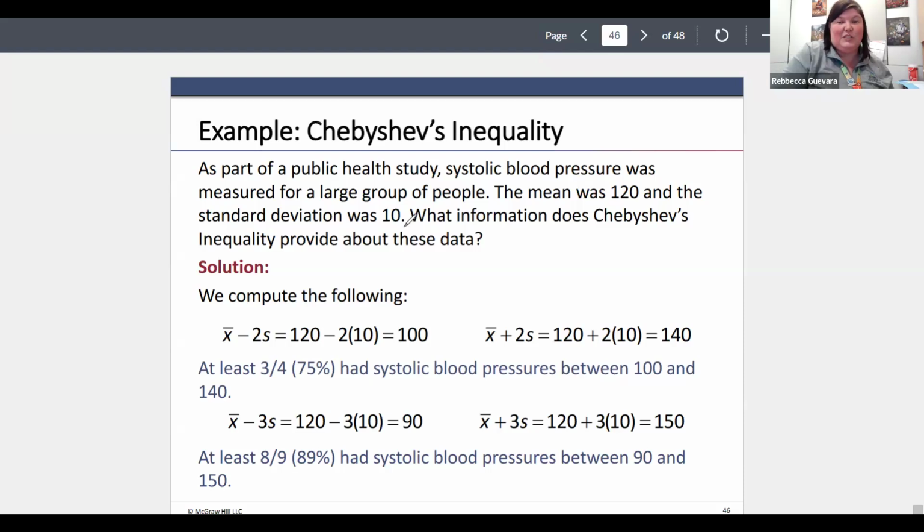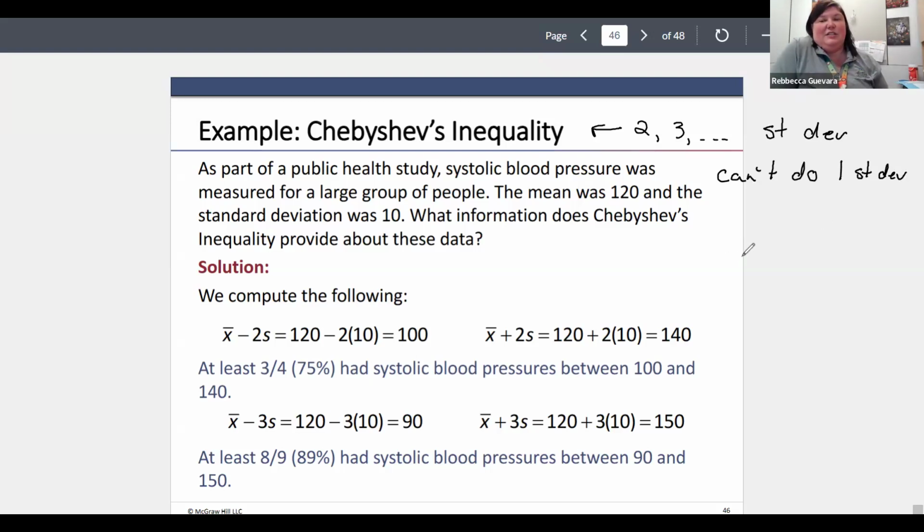Chebyshev doesn't help us with 1 standard deviation. We can only do like 2, 3 standard deviations. It's not going to help us with 1 standard deviation, because what it's going to tell you is pretty much incorrect data.